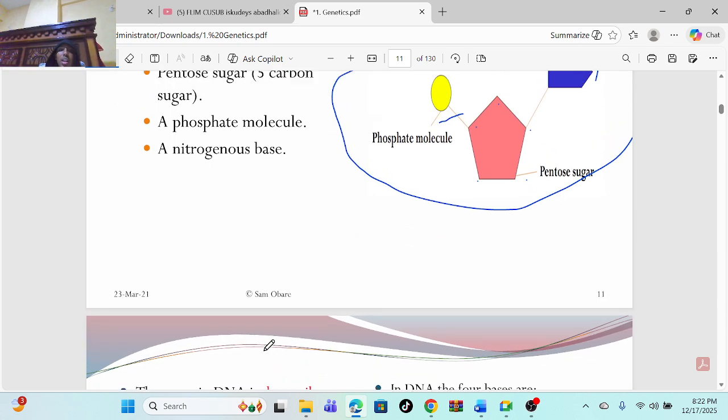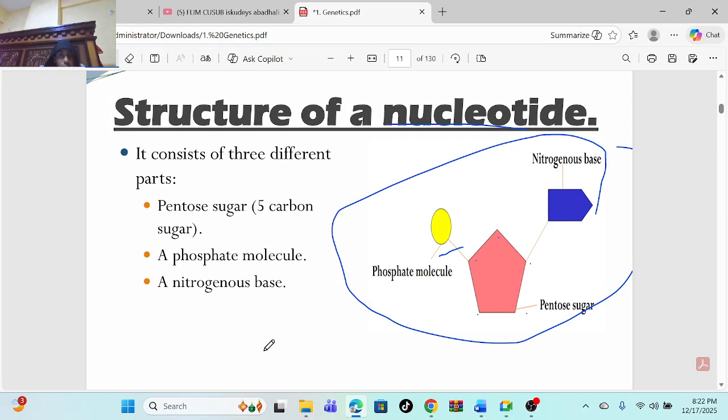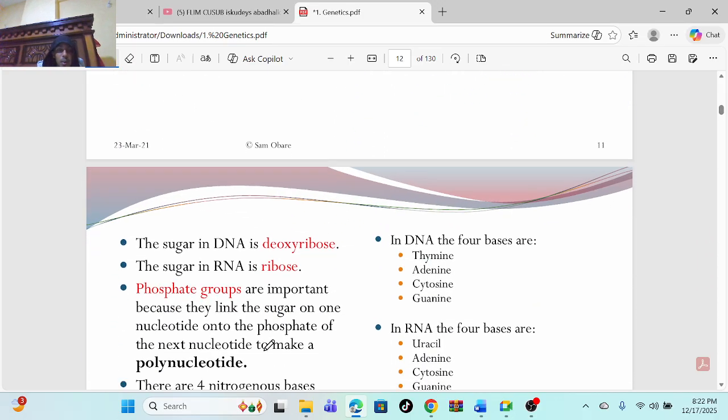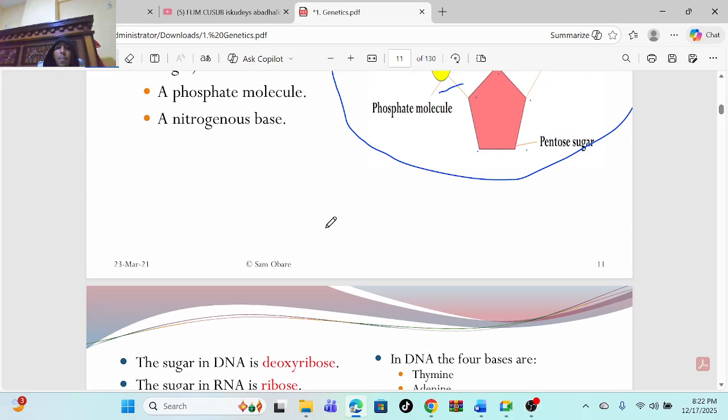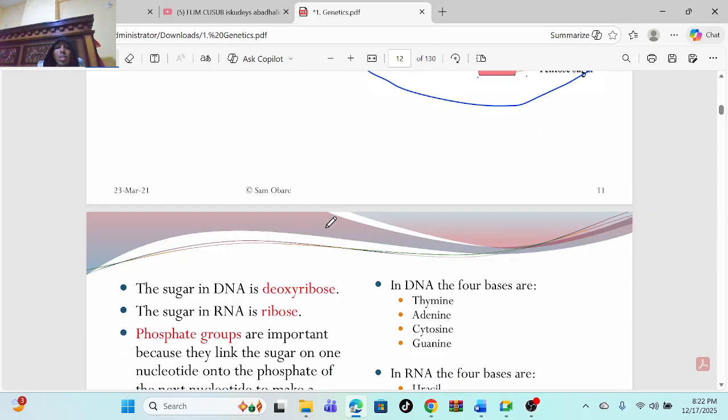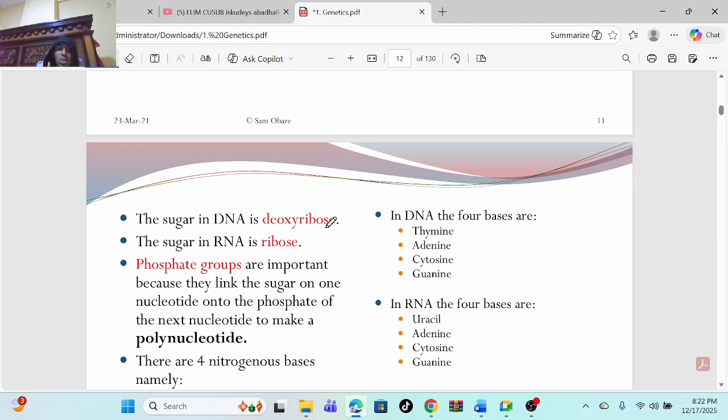So the nucleotide consists of 3 parts: number 1 is the pentose sugar, number 2 is the phosphate molecule, number 3 is the nitrogenous base. So the sugar that the DNA contains, there are two things.